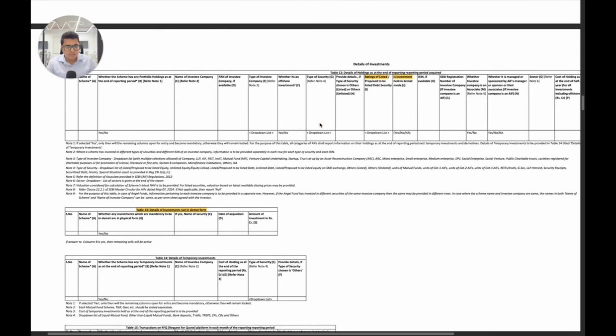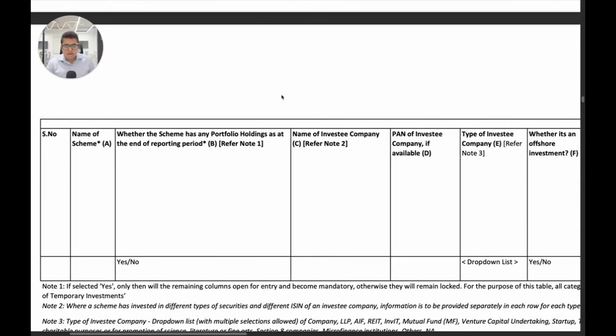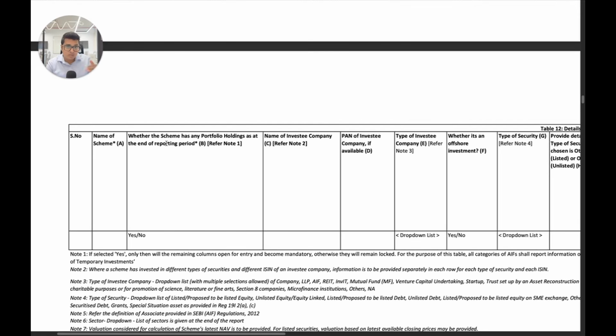Next, we have details of investments that are made. So here we are again disclosing this on an annual basis. Here SEBI is asking whether the scheme has any portfolio holdings at the end of the reporting period. This is new now. Every time you'll see in many of these tables, first SEBI will ask whether this is there, yes or no, and then you move on.